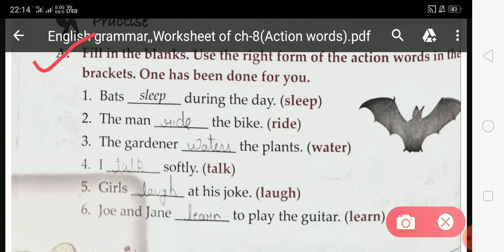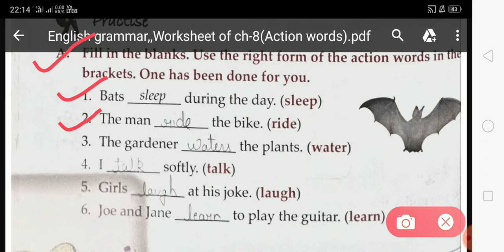So with plural we do not add s or es to the action word. So student, here sleeps, and in sleep we do not add s or es. So here you have to write only sleep, sleep. Now come on second, the man dash the bike.